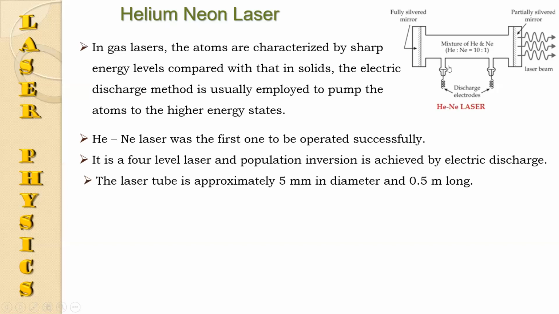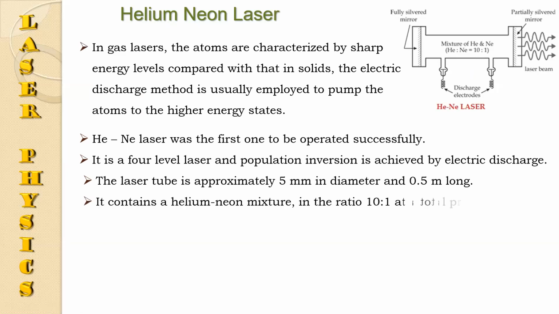The figure given is the structure of the helium neon laser. It consists of a tube that is approximately 5 millimeter in diameter and 0.5 meter long.